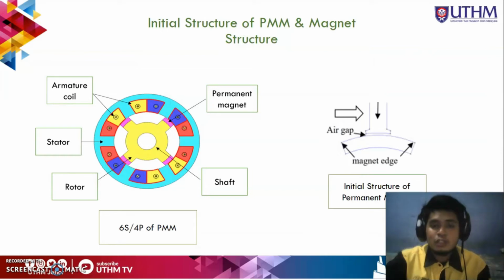So this is the structure of PMM and magnet structure. This is the structure of PMM in JMAG designer. As you can see, there are coil, stator, rotor, shaft, and permanent magnet. And at the right side of the slide is the inner structure of magnet. As you can see, the magnet is full without being slotted. This is the inner structure of magnet and magnet structure.